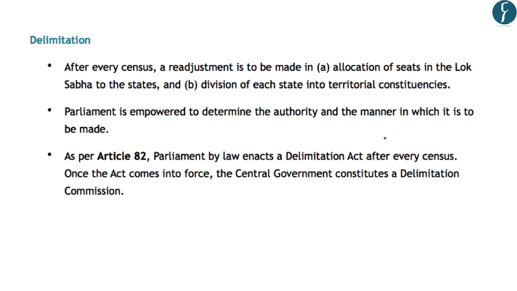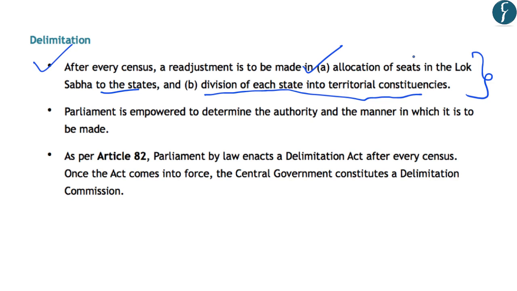Now, as we have learned, the territorial constituencies in India are divided in such a manner that the proportion of representation for each constituency remains the same at the state level. After the conduct of a census, the population figures keep on changing in India. And that is why, after every census, a readjustment is to be made regarding the allocation of seats in Lok Sabha to the states and also about the division of each state into territorial constituencies. This has to be done after every census because the parity in representation changes because of change in population.